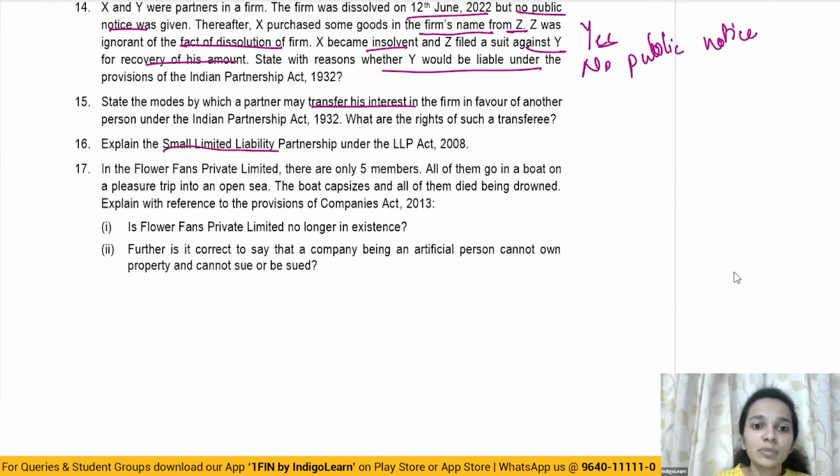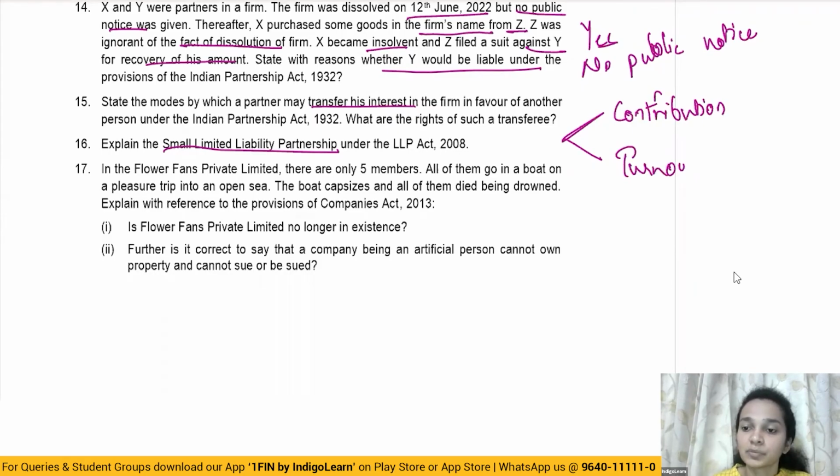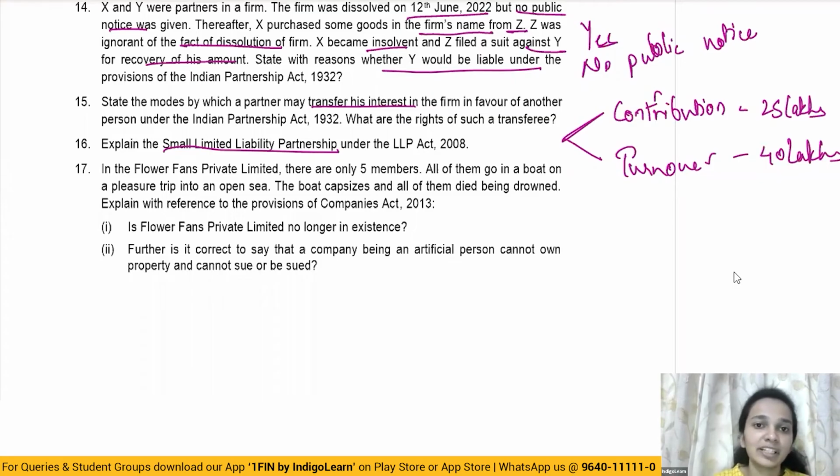Explain the small limited liability partnership under the LLP Act. So here you just have to give the details about small LLP. So there are two parameters or threshold limits specified. One is with respect to the contribution. The other is with respect to the turnover. The contribution should not exceed 25 lakhs. Turnover should not exceed 40 lakhs. Then we say that the partnership is a small limited liability partnership.